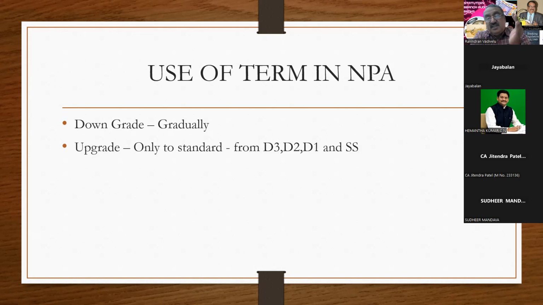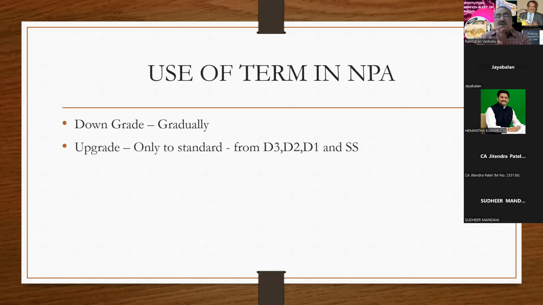So then, since the money has come into the loan account, say to the extent of 2 crores, I have upgraded the account from substandard to standard. So this is the exercise here: how to face the pressure, and what are the debits allowed in a term loan. The money has to come only to the loan account, and then you can upgrade the account.